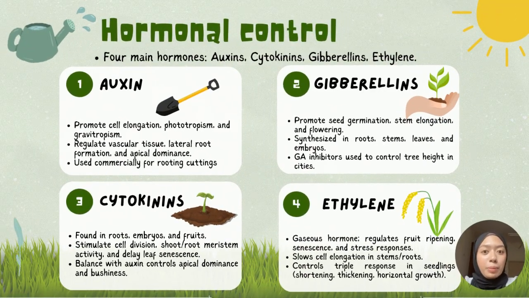Hi, today I will be presenting my part, which is the 4 major hormones of hormonal control: auxin, cytokinin, gibberellins, and ethylene, and how they regulate plant growth and development. Plant hormones are chemical messengers produced by plant cells that regulate vital functions like growth, flowering, fruiting, and response to light and gravity. These hormones can act within stem cells or move to other parts of plants.